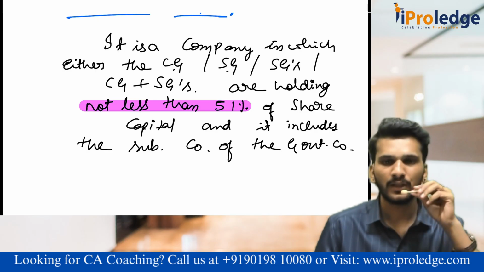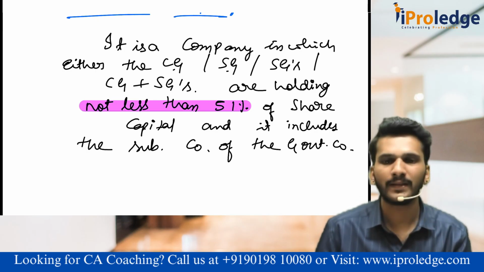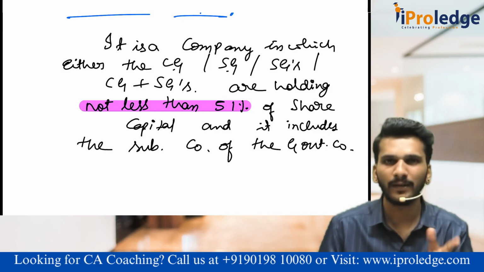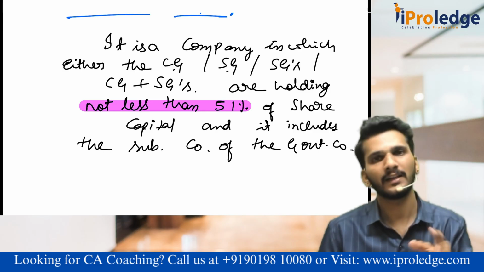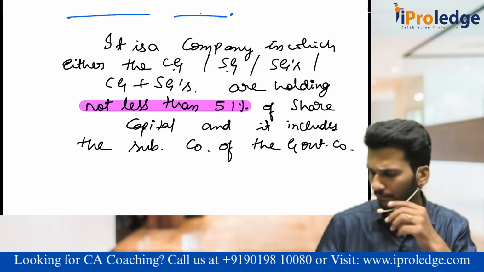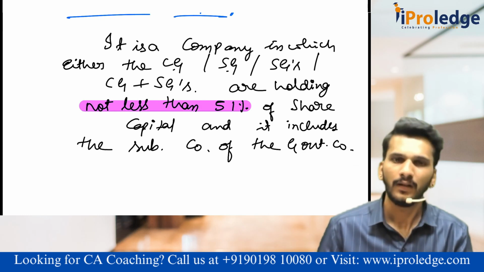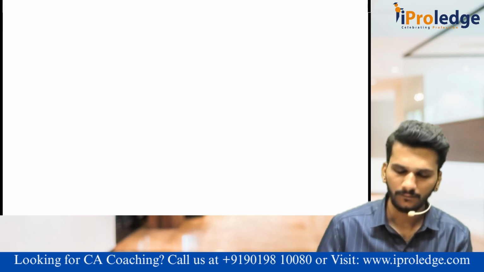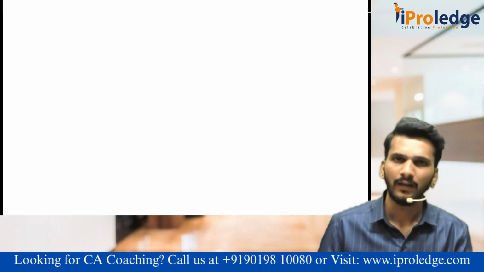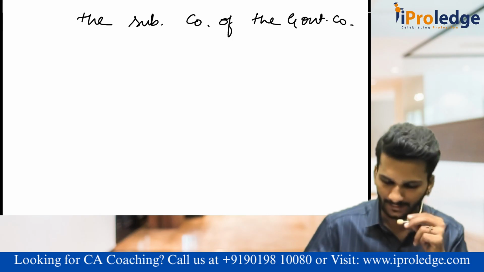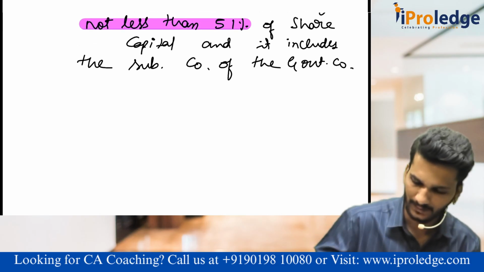It is a company in which not less than 51% is held by either central government, state government, state governments, or central plus state, or central plus multiple states, and it includes the subsidiary of state government also. Is it okay? That is called a government company. Sir, can you give an example? Yes, we can discuss that by way of example.